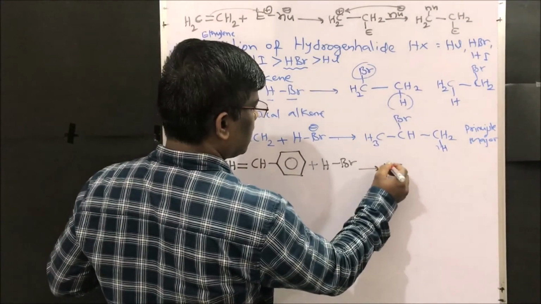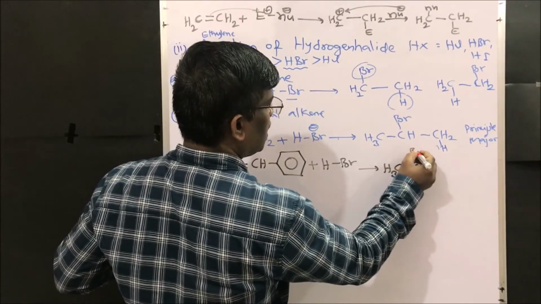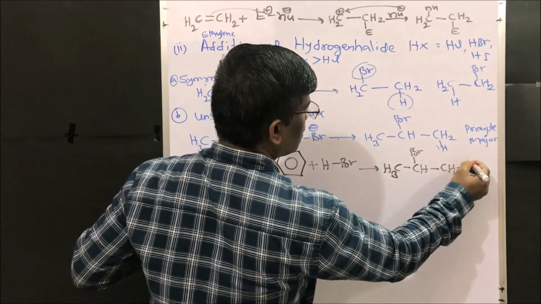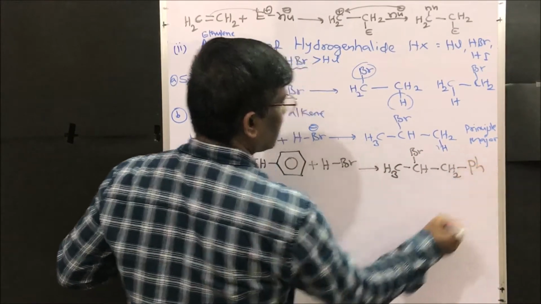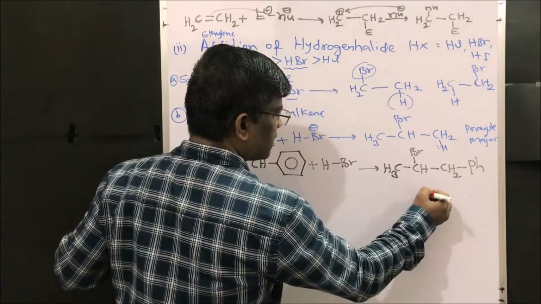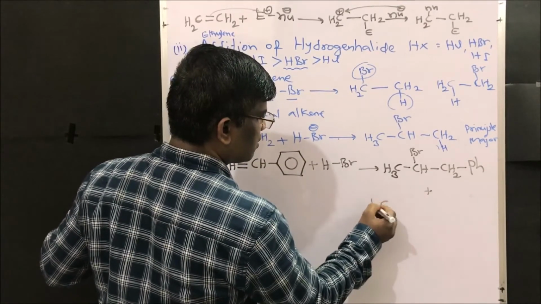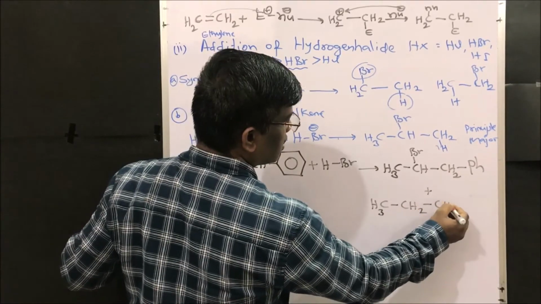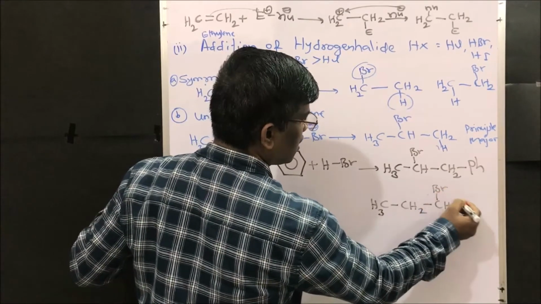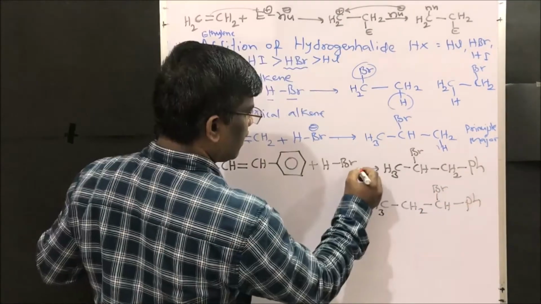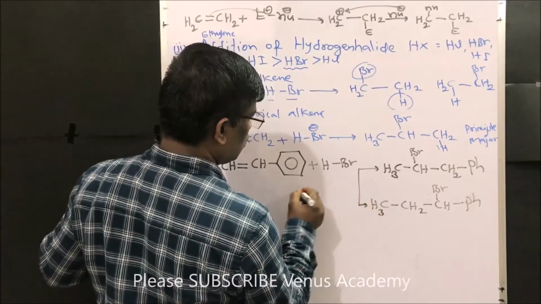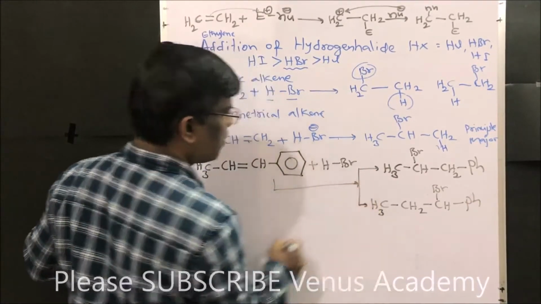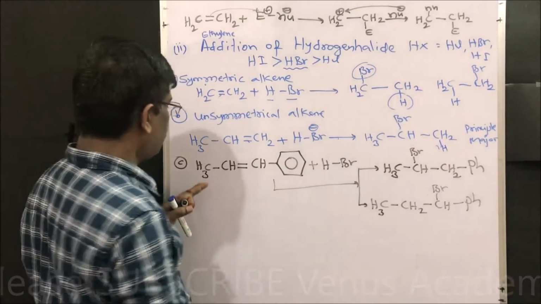Yes, CH3-CHBr-CH2, and I can write phenyl here, right? This is the phenyl ring. Plus, you may say this is also possible: CH3-CH2-CHBr and phenyl. Right, friends? So these are the two products expected from this reaction.